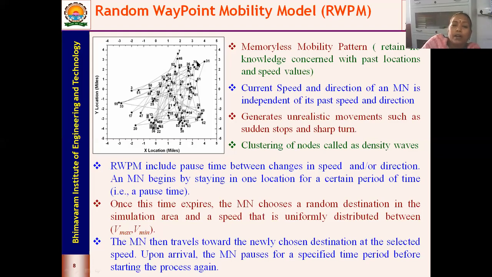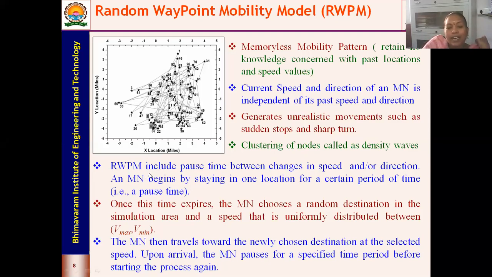But the difference between the random waypoint model and the random walk model is that in the random waypoint model you have a pause time, and in the random walk model we do not have a pause time. If the pause time in the random waypoint mobility model is equal to 0, then this model will behave like the random walk model.